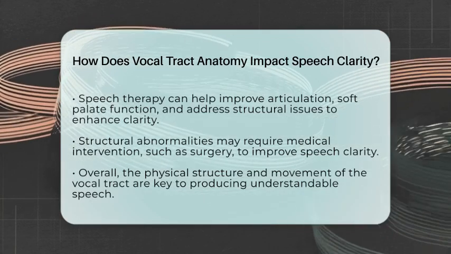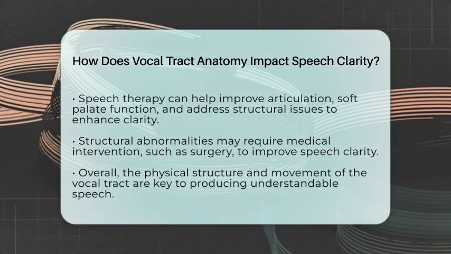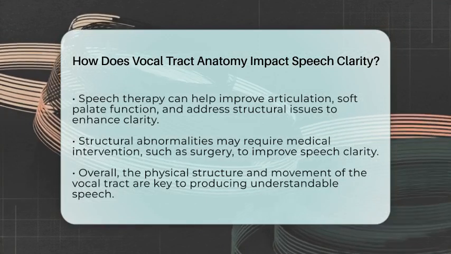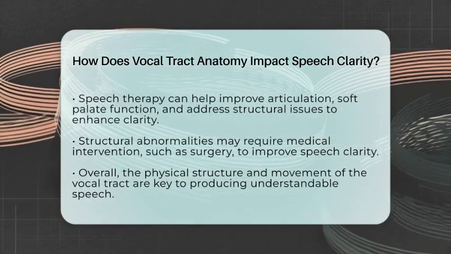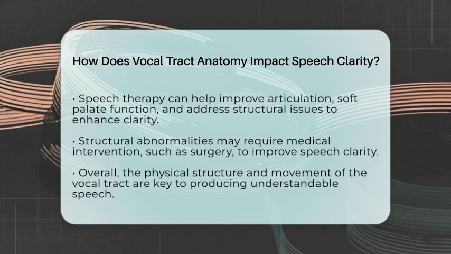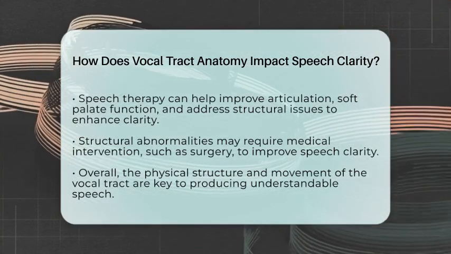In summary, the shape, size, and movement of the vocal tract directly influence how well speech sounds are produced. When these structures work together smoothly, speech is clearer and easier to understand. Improving speech clarity often involves working on these physical aspects to help people communicate more effectively.